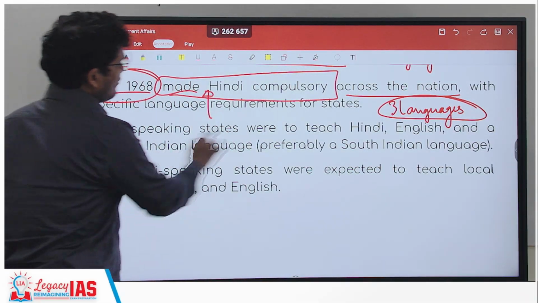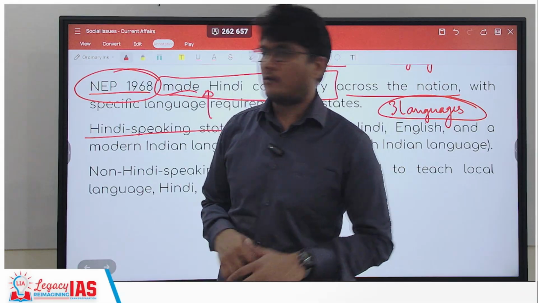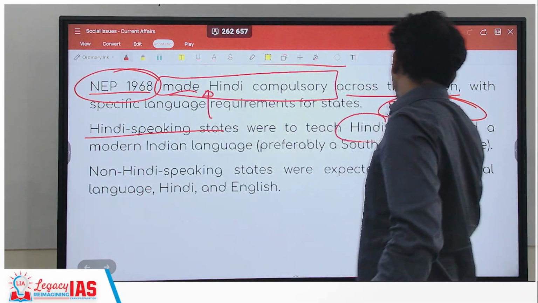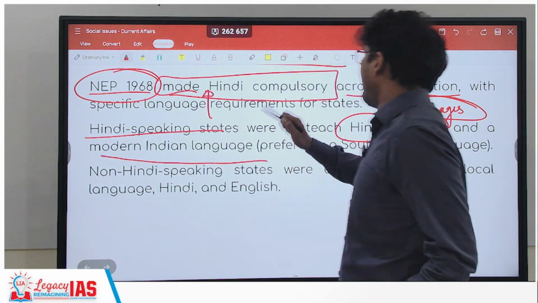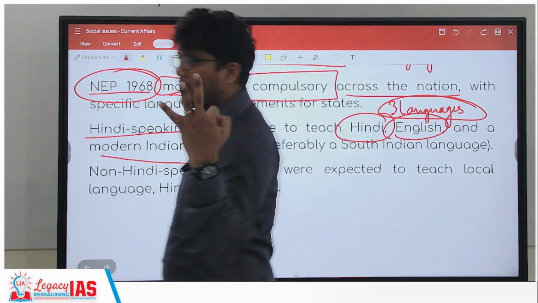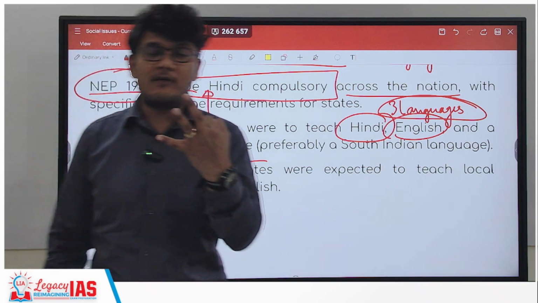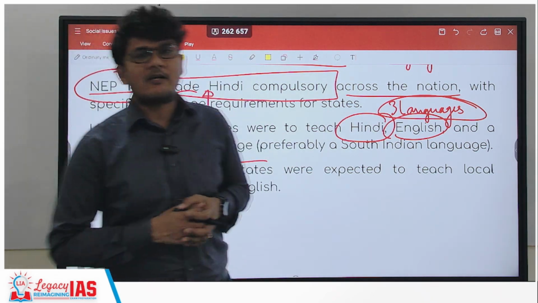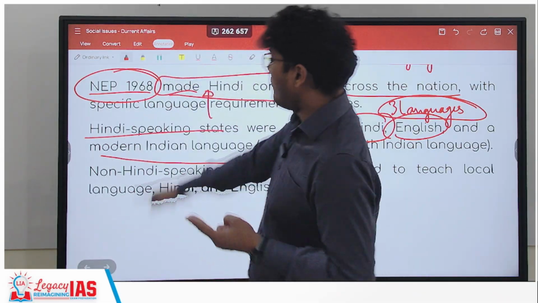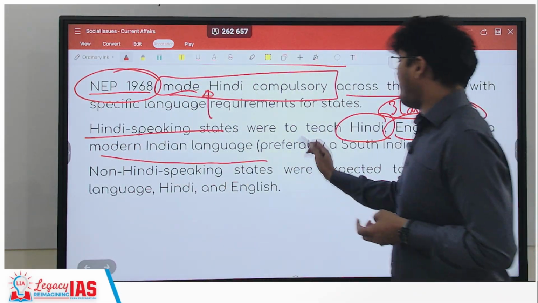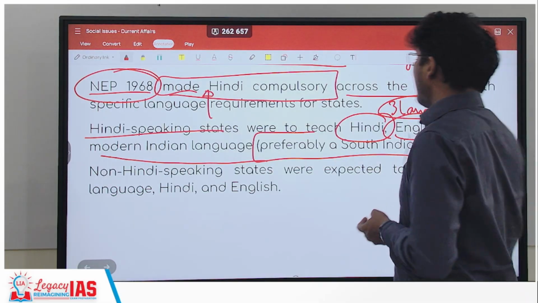Second, Hindi speaking states were to teach Hindi, English and a modern Indian language, preferably a South Indian language.